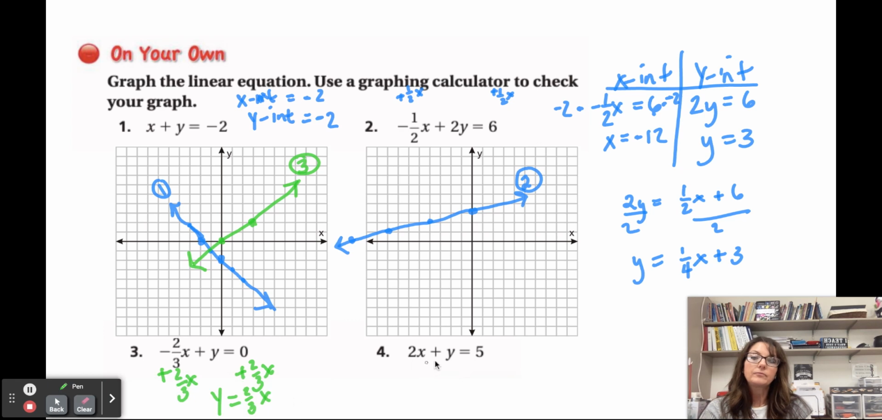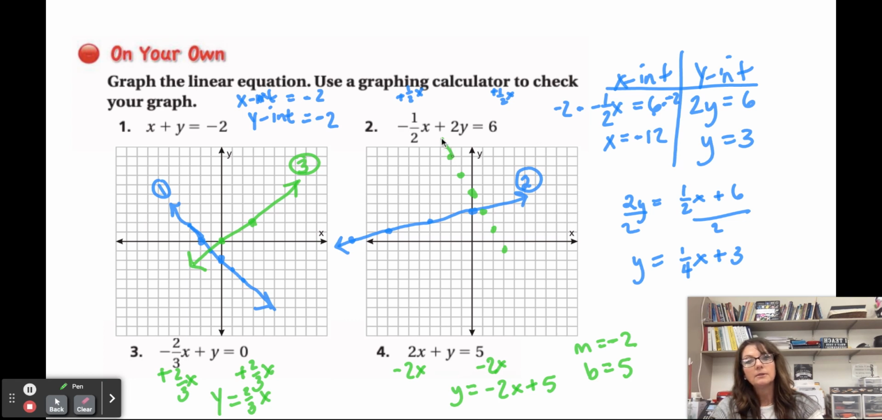All right, so let's subtract the 2x from both sides. And so y is equal to negative 2x plus 5. That means that my slope is negative 2 and my y-intercept is 5. So I'm going to cross at 5. 1, 2, 3, 4, 5. And so negative 2 would be down 2 and over 1, down 2 and over 1, down 2 and over 1. But it could also be up 2 and back 1, up 2 and back 1. It gives me a lot of little line dots.